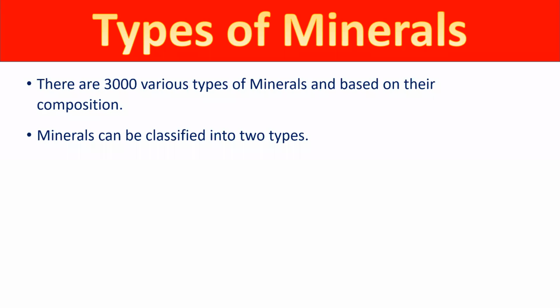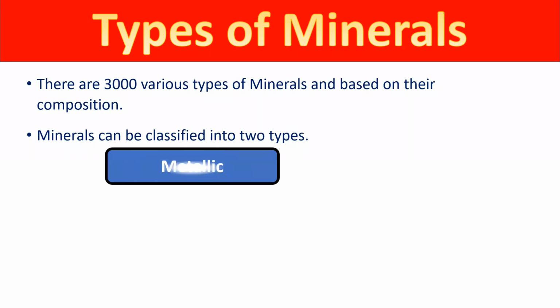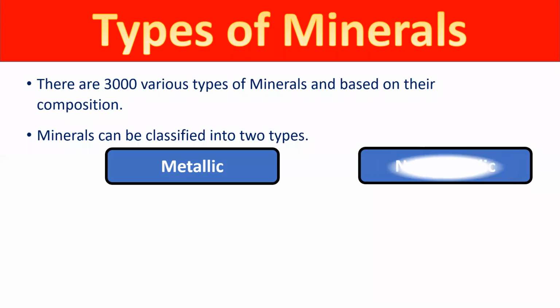If we think about minerals, they can be classified into two parts. The first one is metallic, and the second one is non-metallic. Metallic minerals have a concentration of metals, and non-metallic minerals don't have metals. So that's why they are classified into two parts.